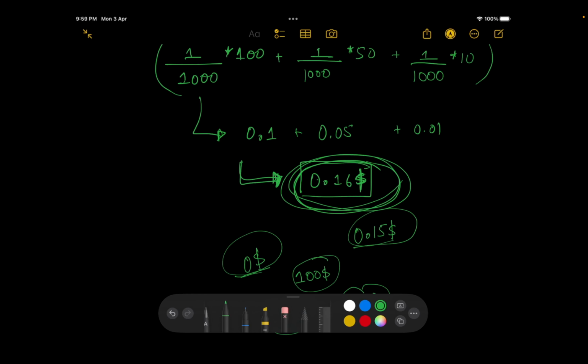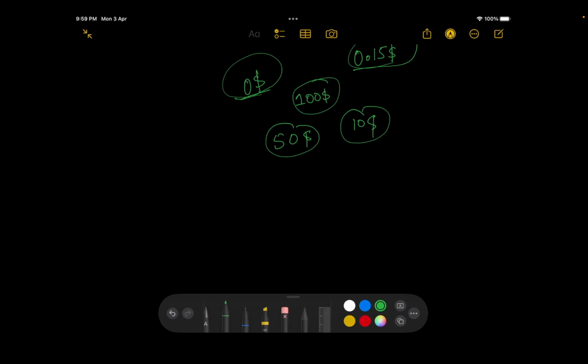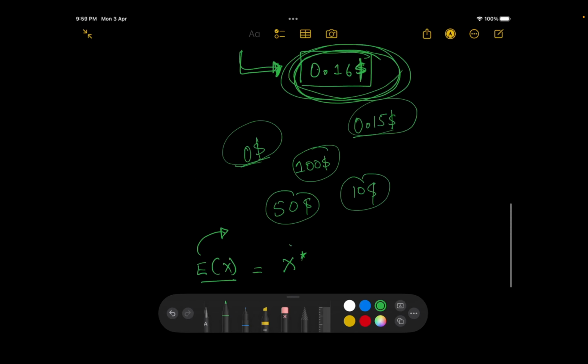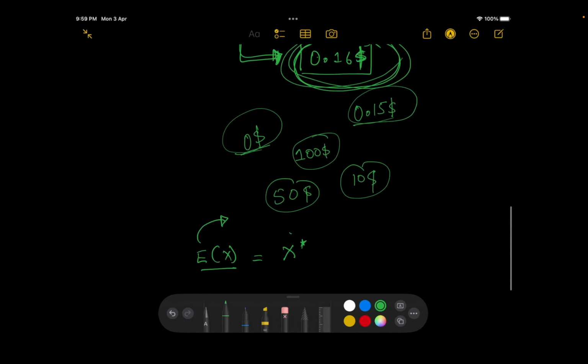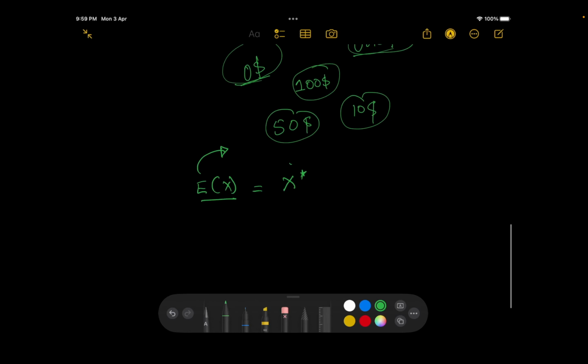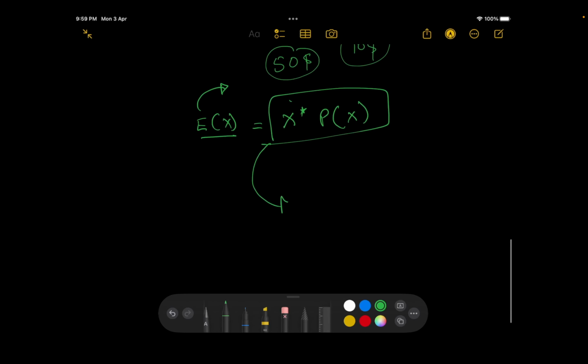So this is the concept of expected values, or more formally, we can write it as E of X, right? Expected value of X is equal to whatever X is, like over here X was 50, 100 and so on, whatever the value of X was, multiplied by the probability of X. We want to break this down further. So you can say whatever the value of X is multiplied by the occurrences of X divided by the total sample space.